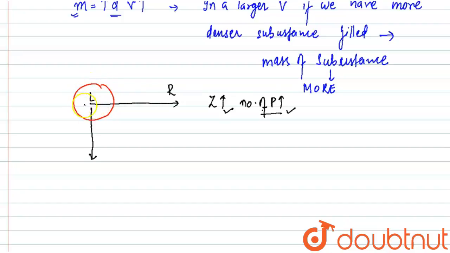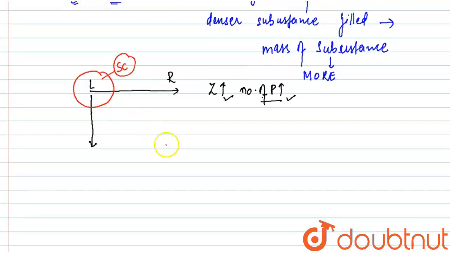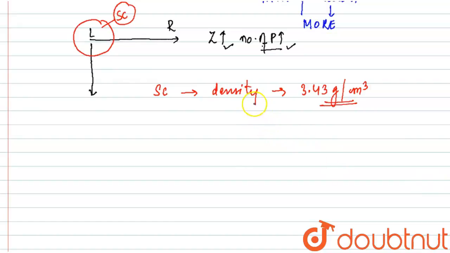At the very left corner of the periodic table, I mean the transition elements, we find scandium. Scandium is the lightest element that we know of out of all the transition elements. It has a density of 3.43 grams per centimeter cube, and due to this reason, it has very low density and is the lightest element in the transition series.